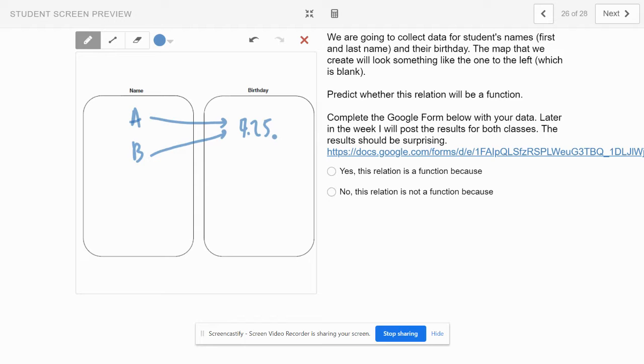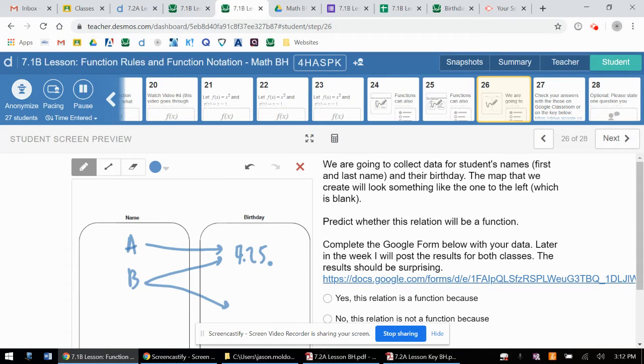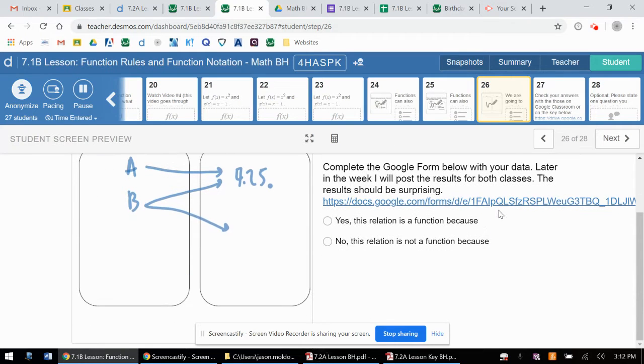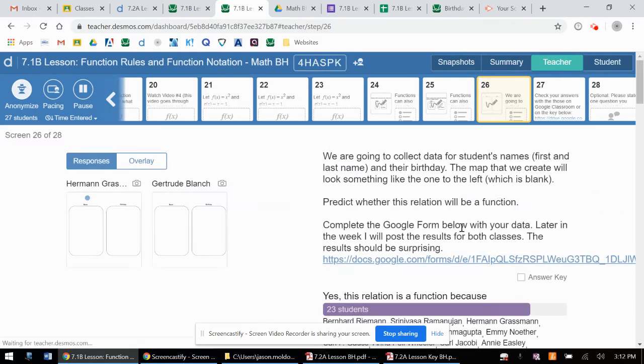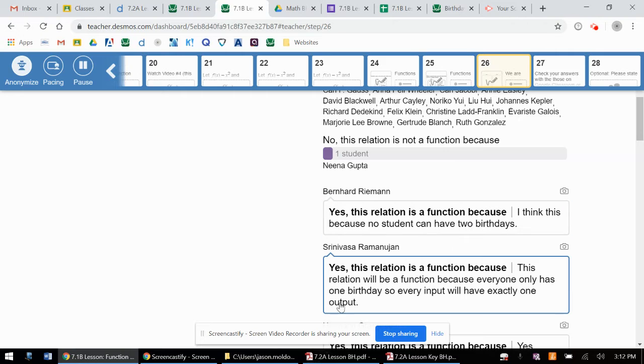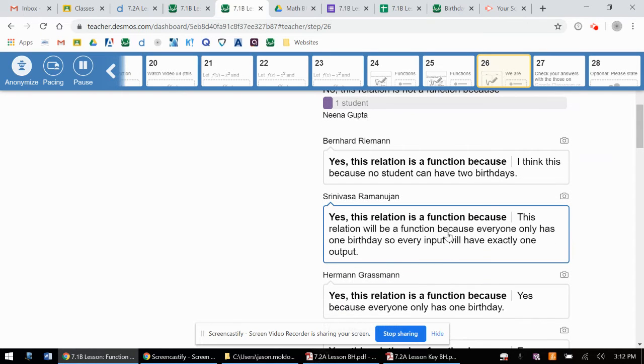This is the same reason that a horizontal line is still a function. What isn't allowed, and what would be not a function, is if this somehow forks, that person B has two different birthdays. So this is always a fun experiment to look at and to collect justifications because, like you saw, sometimes it's difficult to understand that even if we had people share a birthday, this would still actually be a function.